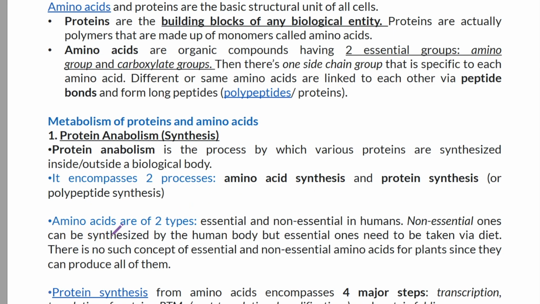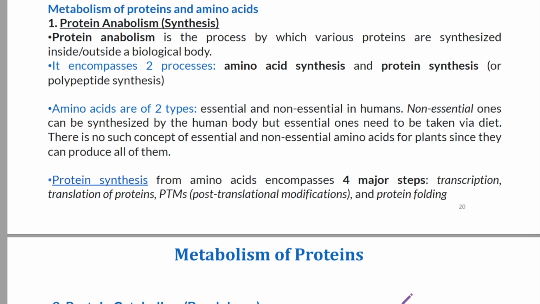Non-essential ones can be synthesized by the human body, but essential ones need to be taken via diet. There is no such concept of essential and non-essential amino acids for plants since they can produce all of them. Protein synthesis from amino acids encompasses four major steps: transcription, translation, post-translation modification, and protein folding.